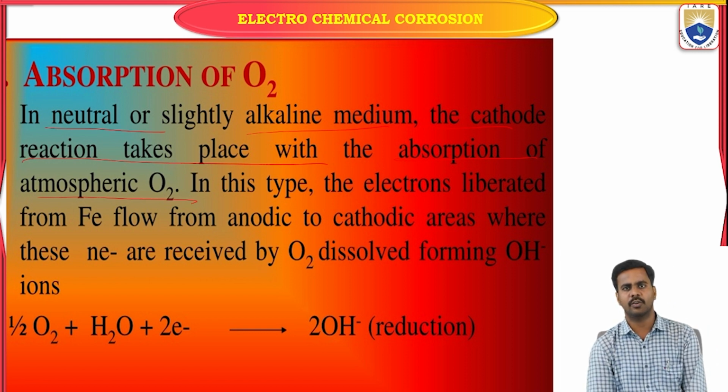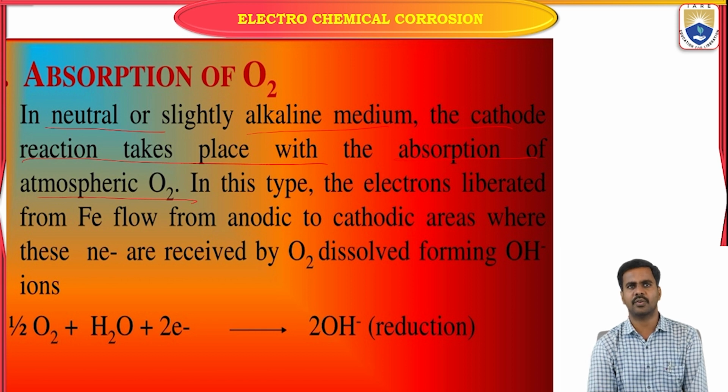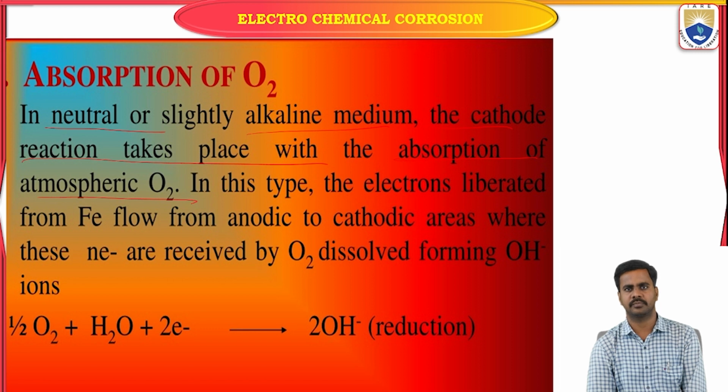That means the cathode should be present in a neutral or basic medium. In this type, the electrons are liberated from iron, that means at the anode. Here also it is the same anodic reaction. As I told you already, the anodic reaction is the same, that is oxidation, in both conditions.